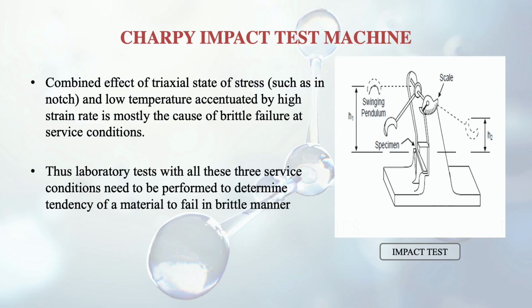Thus laboratory tests with all these three service conditions need to be performed to determine the tendency of a material to fail in a brittle manner. Even a ductile material can fail in a brittle way depending upon the service condition. So what to do now? We have to resort to the impact test. For this purpose we now discuss the notched bar impact test.